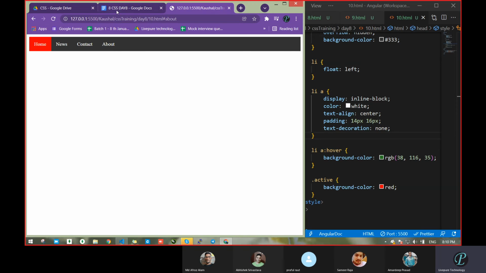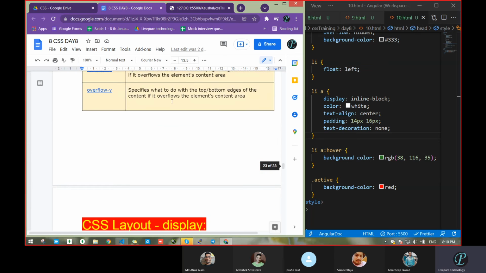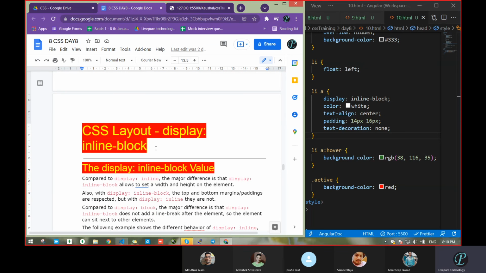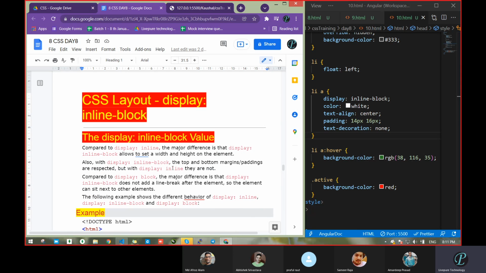Okay, so my next topic is display inline block. We know how to convert to inline. We know what inline is, what block is. But another topic is inline block, a combination of inline and block level elements. Inline element and block level element combined become inline block. So I will cover this tomorrow with a fresh mind. That's it. I'm not going to make khichdi of this one.